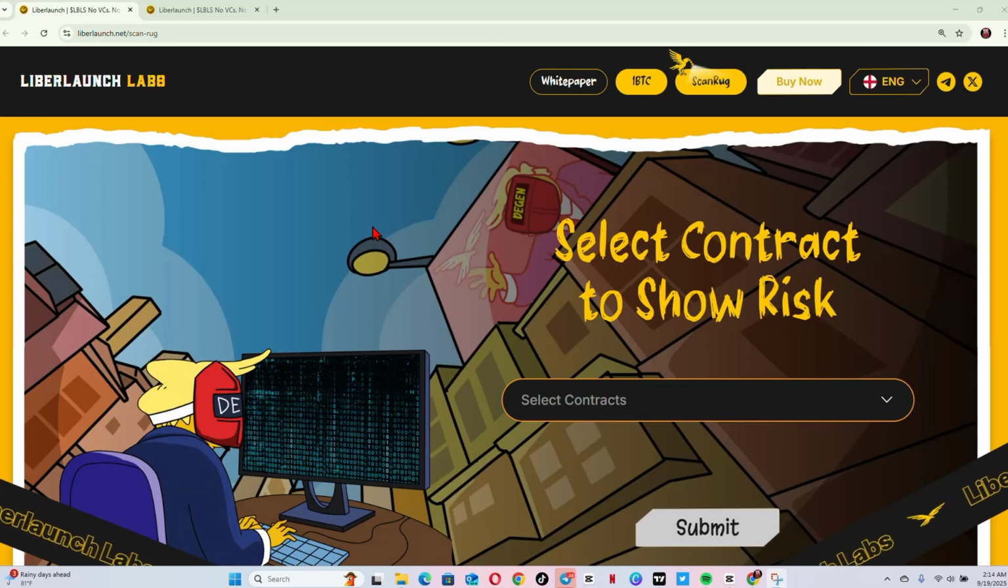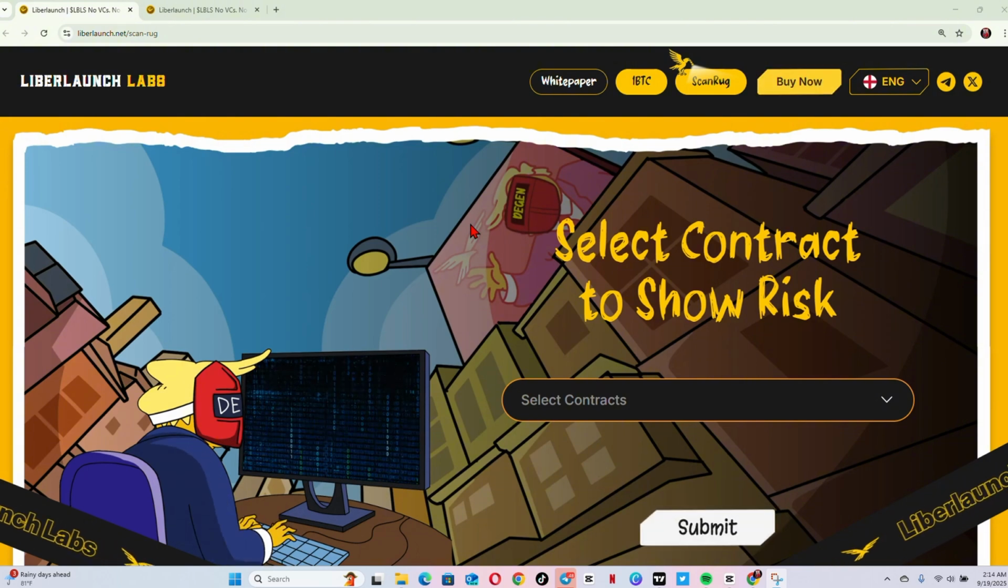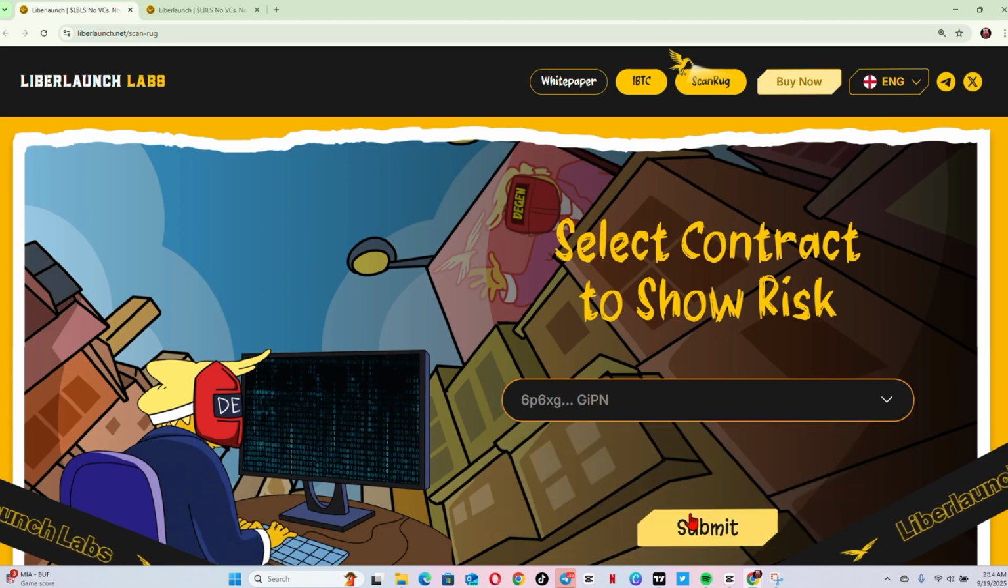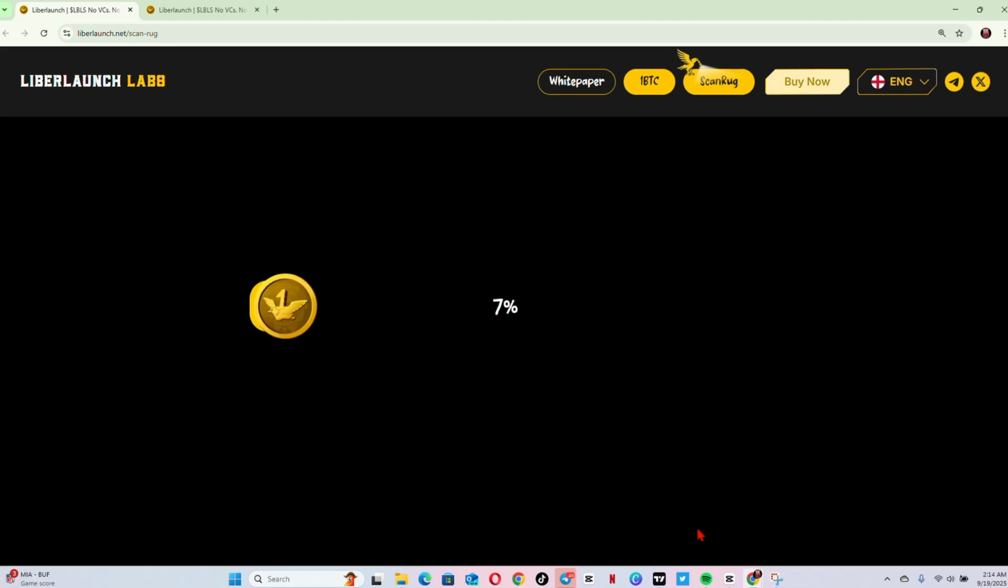When it comes to Liberlaunch Labs helping you scan through a token and giving you information, they have this feature called ScanRug, which you're going to be knowing and using consistently. The function right here is very simple. You come over to this button right here, select the token that you want to scan, provide the contract address of that token, like for instance this one right over here, and then hit the submit button.